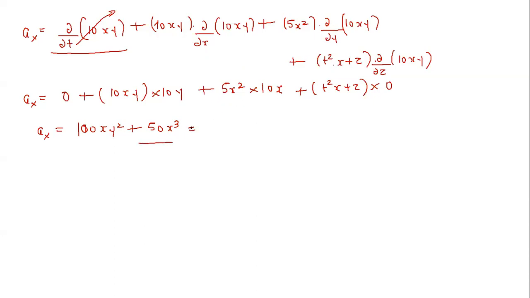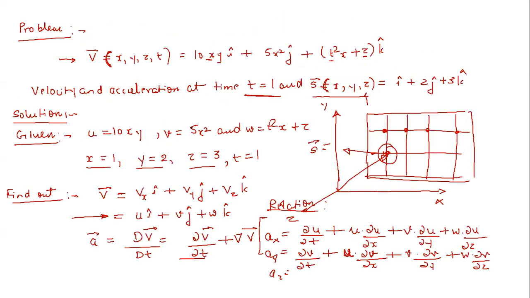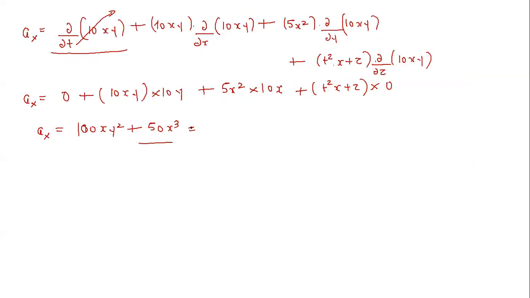Now just see here, the acceleration component in the x direction is only dependent upon x and y coordinates. It is independent of z and time t. So just put the values of x, y, z and t.